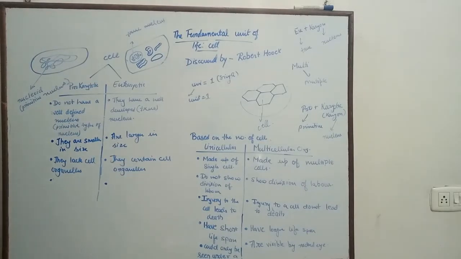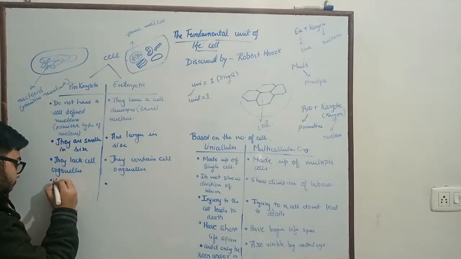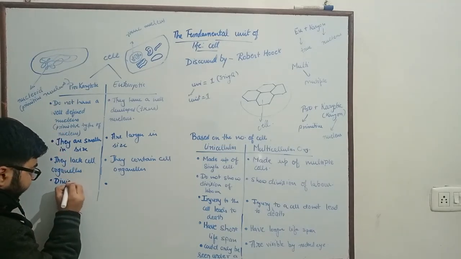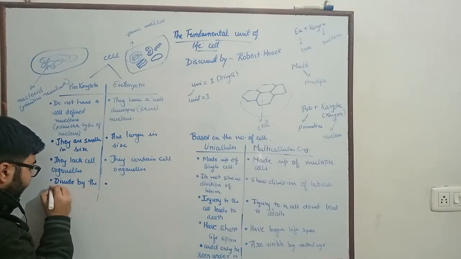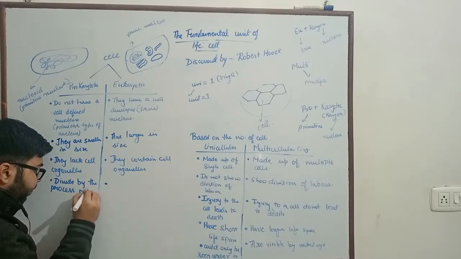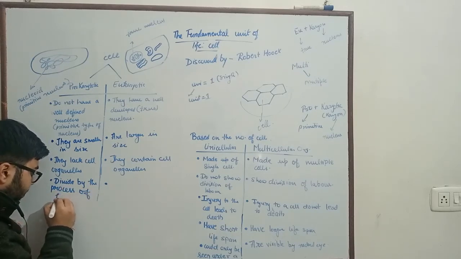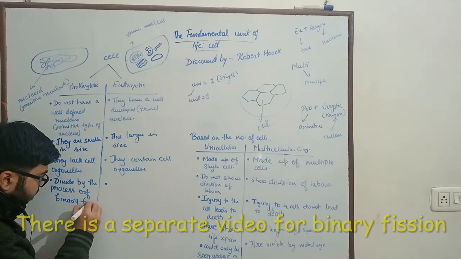Another point of difference is that prokaryotic cells divide by the process of binary fission.